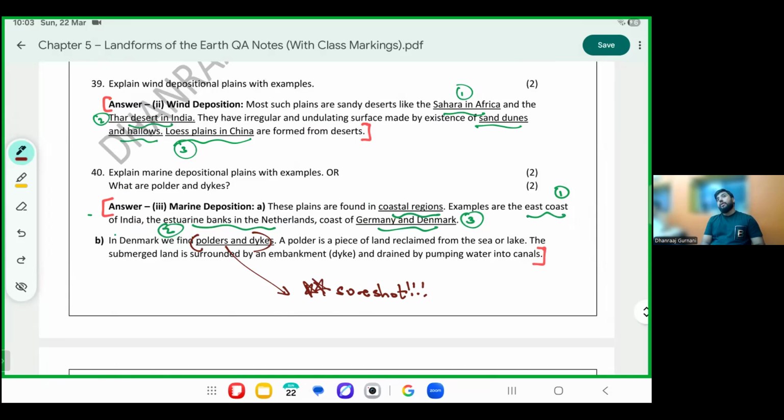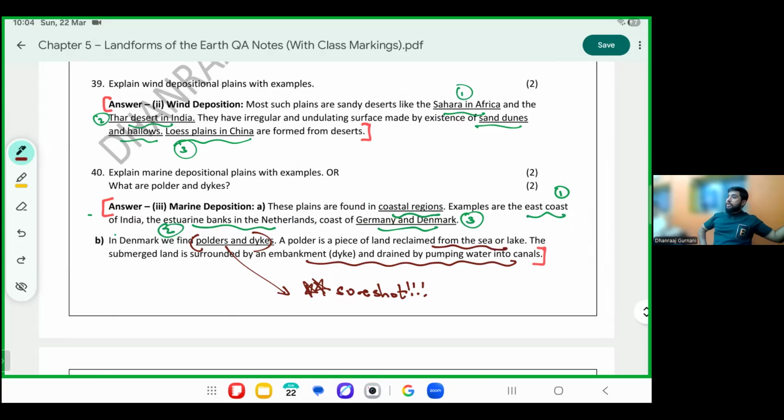Thank you, Riley. A polder is a piece of land reclaimed from the sea. The submerged land is surrounded by an embankment called a dike and is drained by pumping water into the canals. A polder and a dike, they will ask you the meaning. A polder is a piece of land which is reclaimed from the sea.